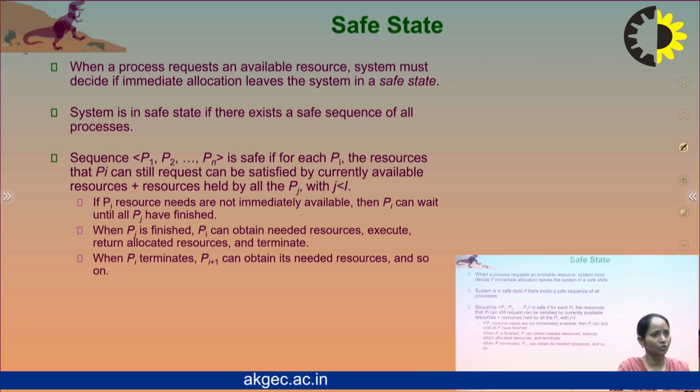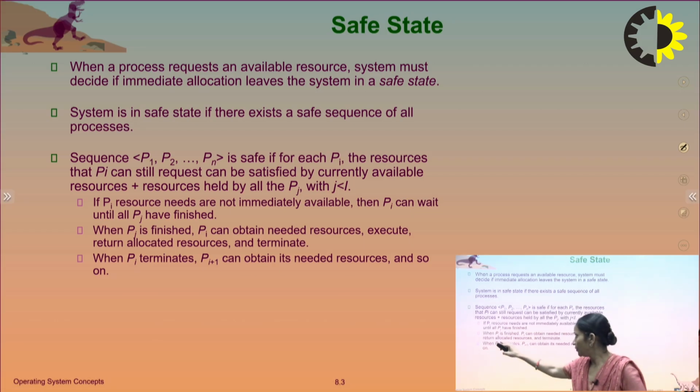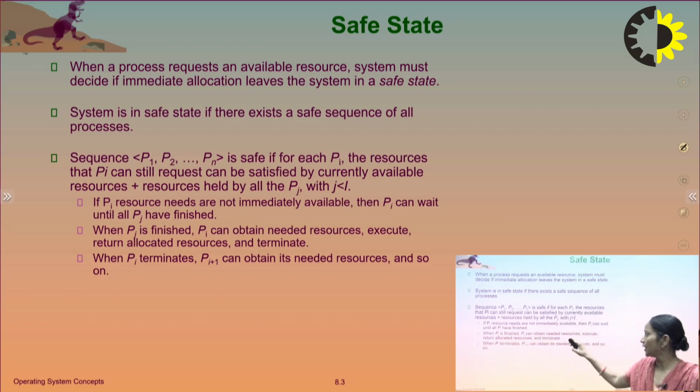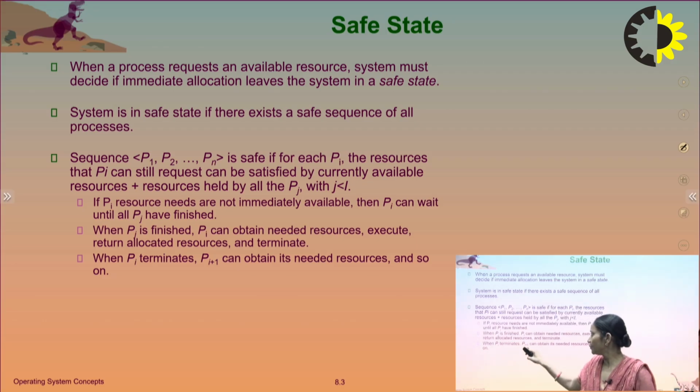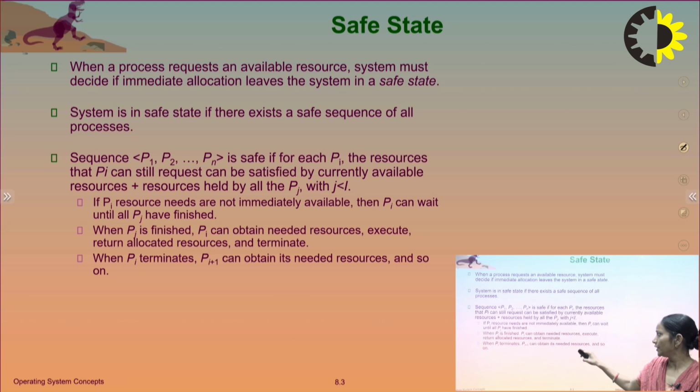When Pj is finished, then Pi can obtain the needed resources, execute, return the allocated resources and terminate. Then when Pi terminates, Pi plus 1 can obtain its needed resources, and so on. So there exists a safe sequence.